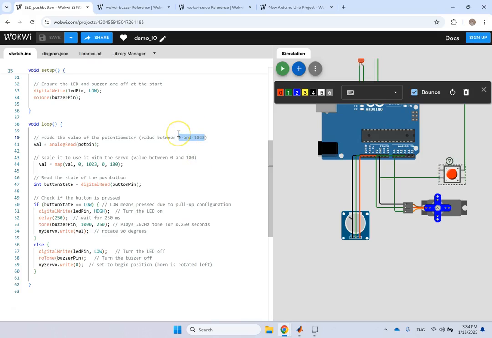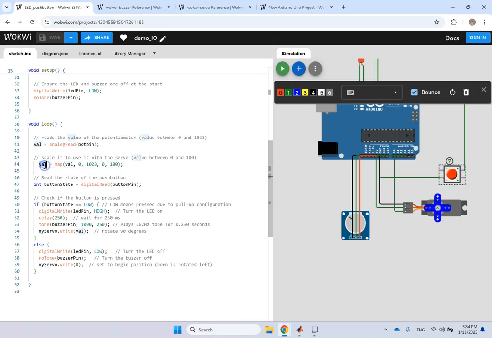So read that number. Now based on that value of the potentiometer, we want to turn this servo, and the servo can only rotate from 0 to 180 degrees. So go ahead and map that value from the input range of 0 to 1023 to the output range of 0 to 180.